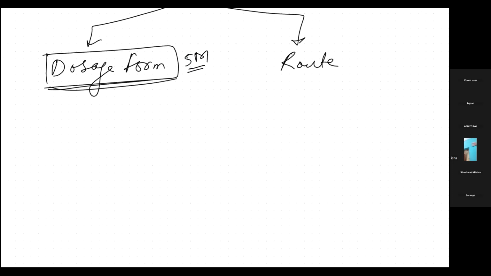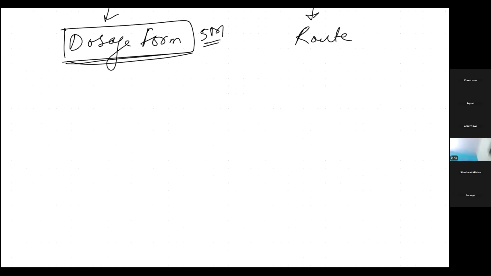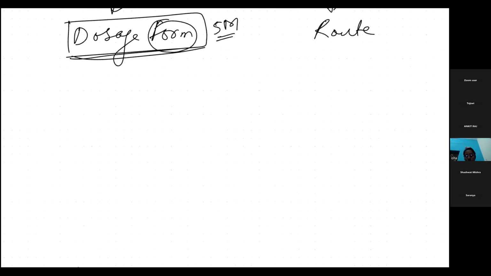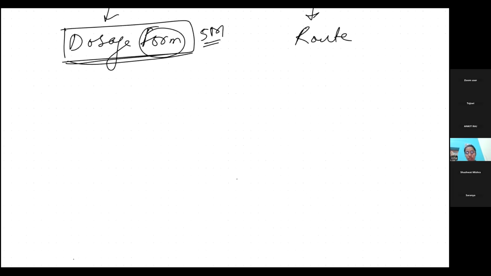So let's deal with drug dosage form today. Okay, so what is drug dosage form? Is there any doubt? Okay. If we are talking about form, a form is nothing but that in which a drug or formulation can be administered to a patient. We know what is form. Form is either solid, liquid, or any other form, right?